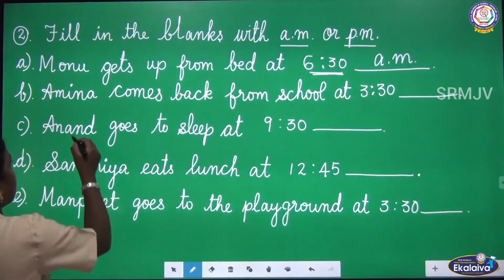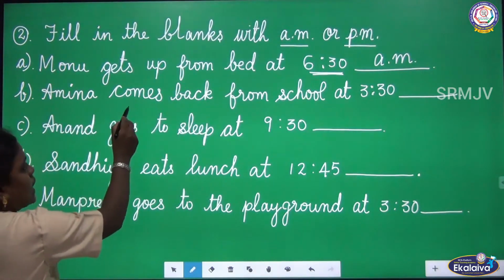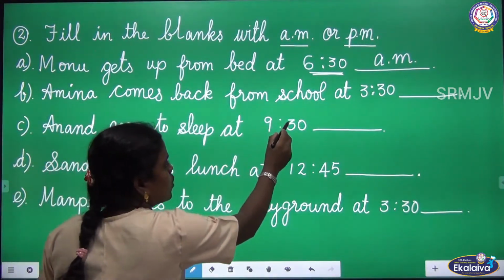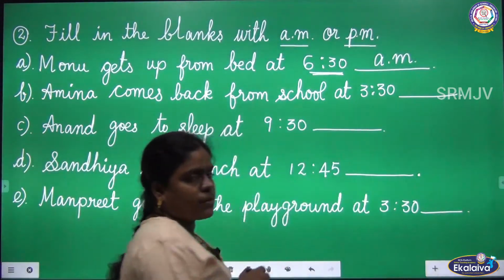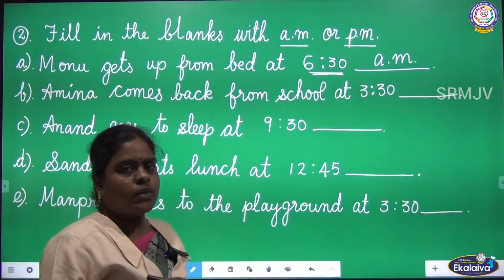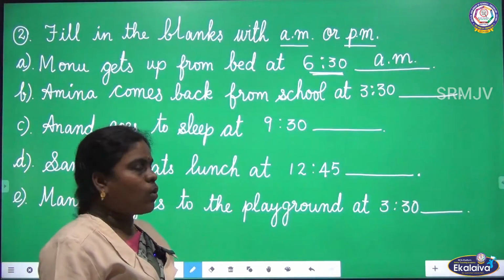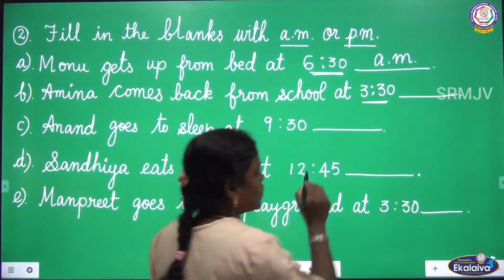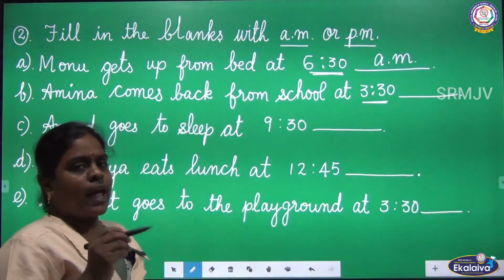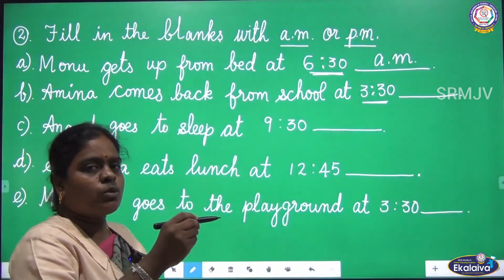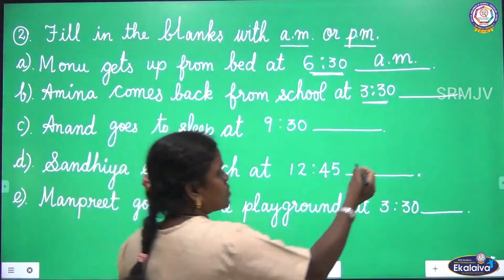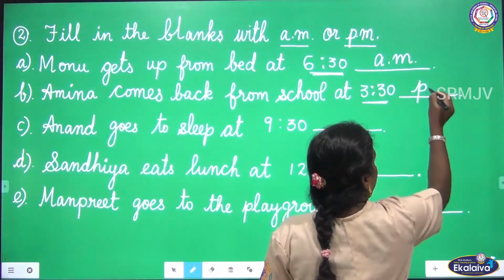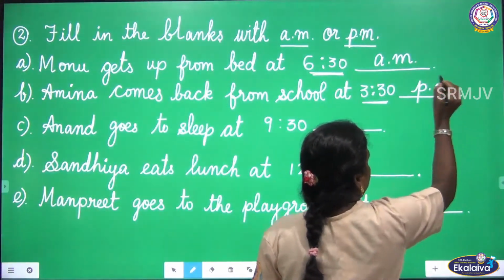Look at the second activity. Amina comes back from school at 3:30. In the evening we all will go back home. So 3:30 is the time given, and evening lies between 12 noon to 12 midnight. So we have to use the period PM.